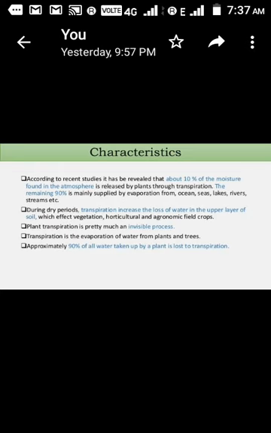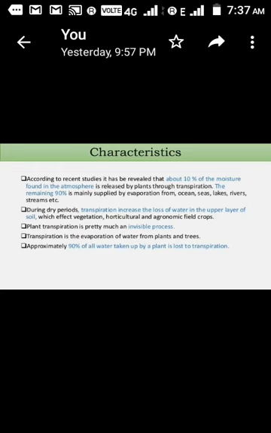This transpiration happens during the dry period, and it increases the loss of water from the upper layer of soil, which affects vegetation, horticulture, agronomy and field crops. Another thing: plant transpiration is pretty much an invisible process. We cannot see it in visual form.